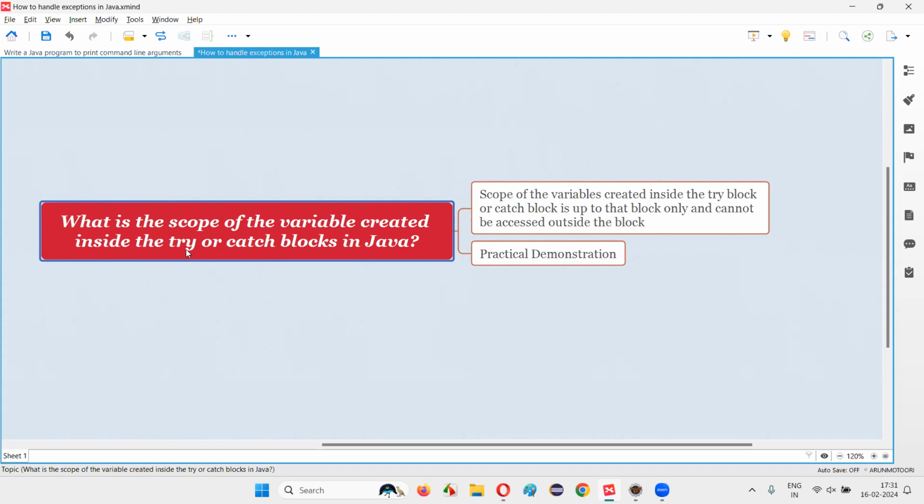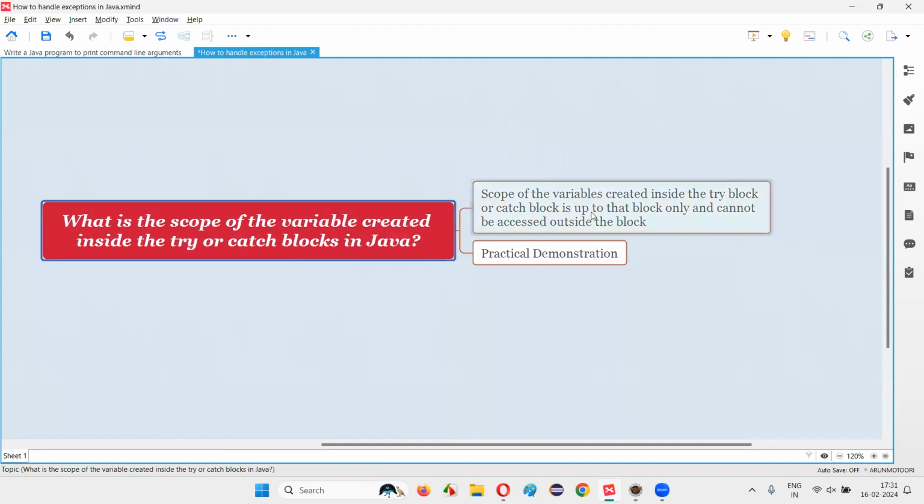When you create a variable inside a try block, catch block, finally block, or any other block in Java, the scope of the variable is up to that block only. Outside the block, if you try to access such a variable, you are going to get a compiler error saying that the variable a cannot be accessed, or some kind of error.